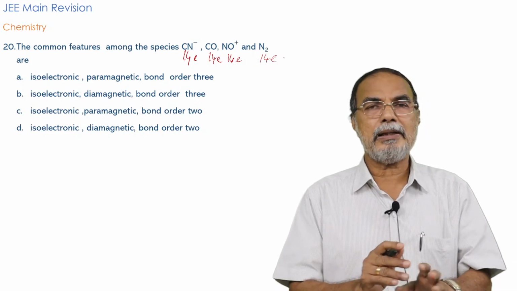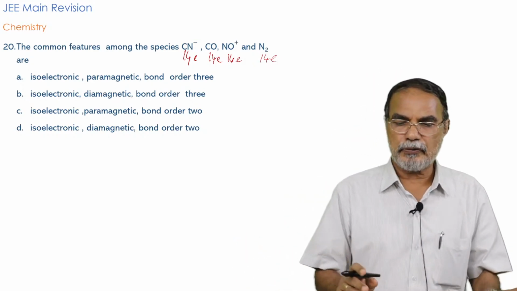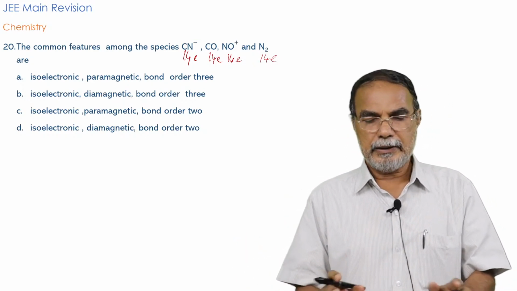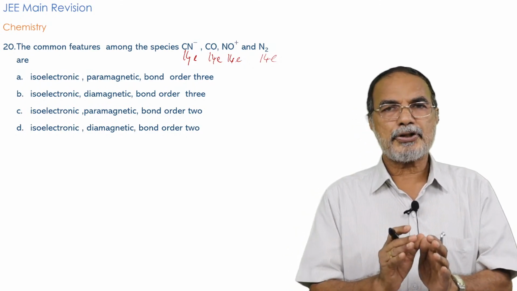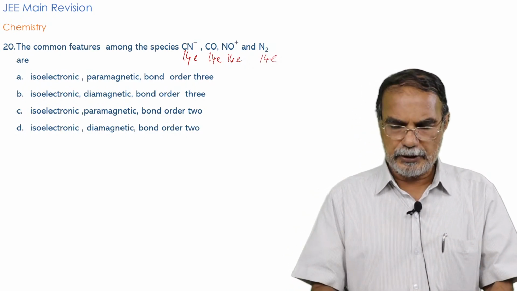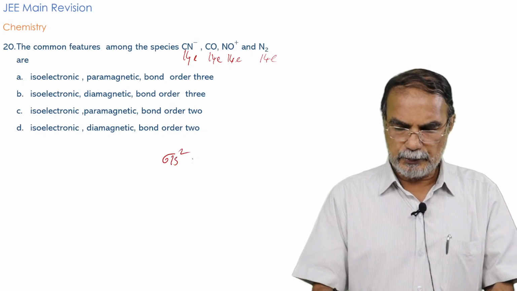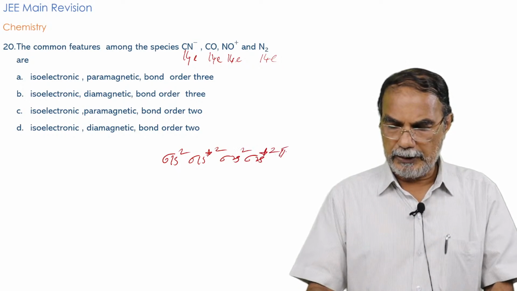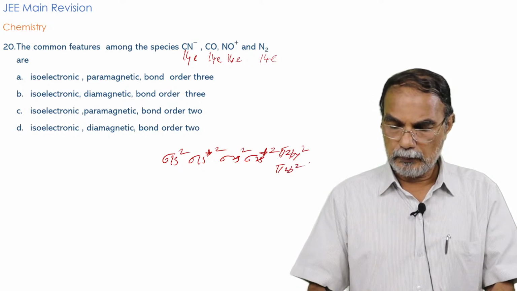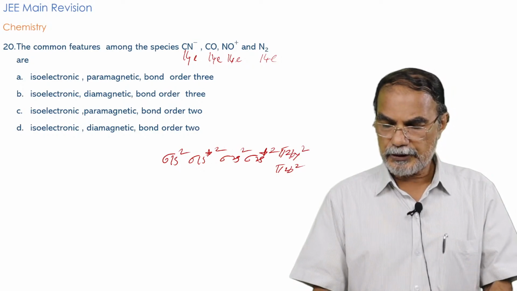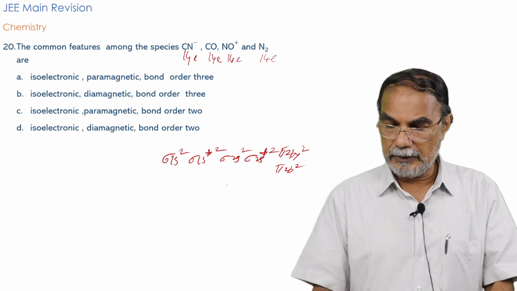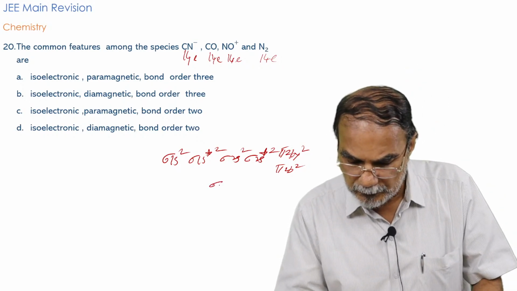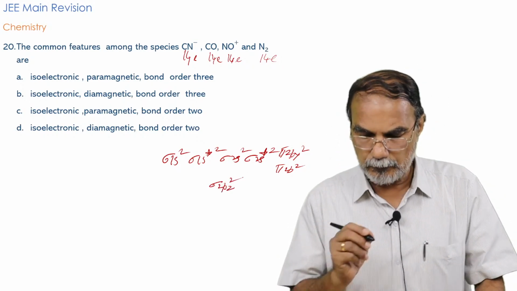That means all these have the same number of electrons, 14 electrons, which means they are all diatomic and they have the same electronic configuration. And what is the electronic configuration? Sigma 1s2, sigma 1s star 2, sigma 2s2, sigma 2s star 2, pi 2py2, pi 2pz2, and then sigma 2pz2.